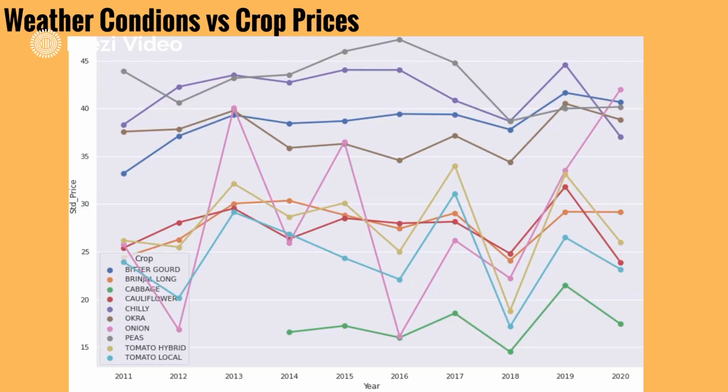From this I came to a conclusion that different crops respond differently to different weather conditions.